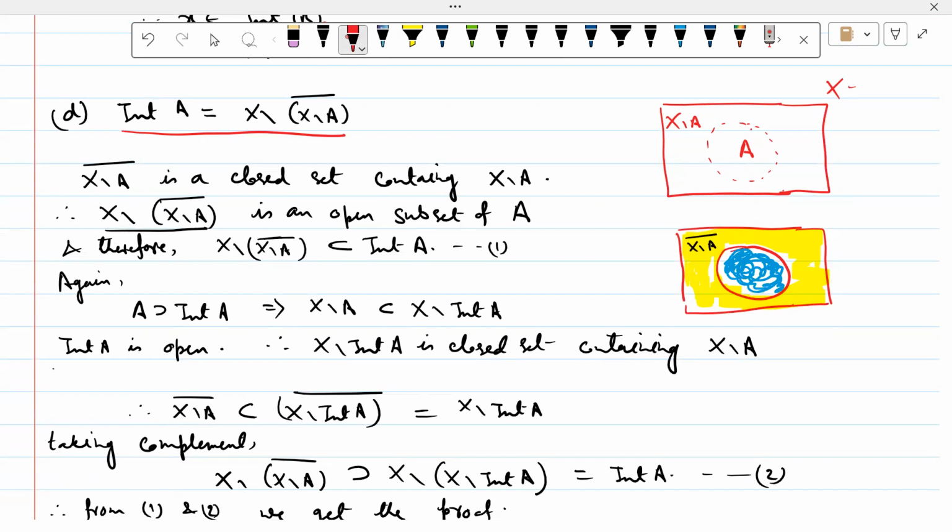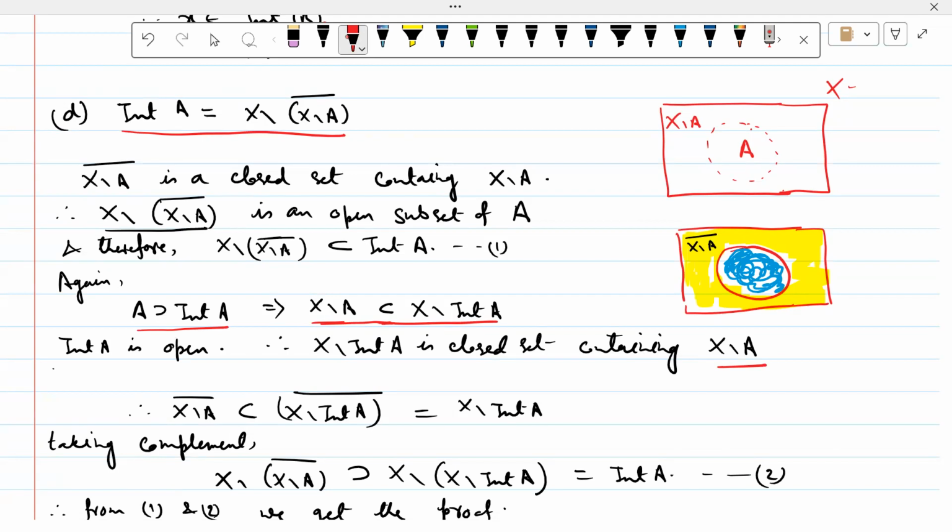Again, A contains interior A. This is by definition. So আমরা যদি কমপ্লিমেন্ট নিই both sides, so x minus A এখানে ইনক্লুশনটা ঘুরে যাবে, x minus A is a subset of x minus int A. Now int A is always open, আমরা আগে প্রুফ করেছি int A is always open. Therefore x minus int A is closed and it contains x minus A. আমরা এখানে প্রুফ করেছি যে x minus A is a subset of x minus int A. So x minus int A is a closed set, যেটা x minus A কে contain করে আছে।